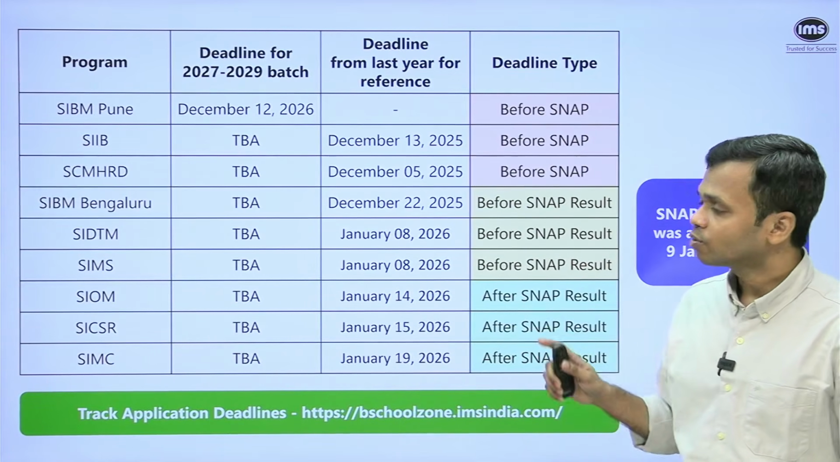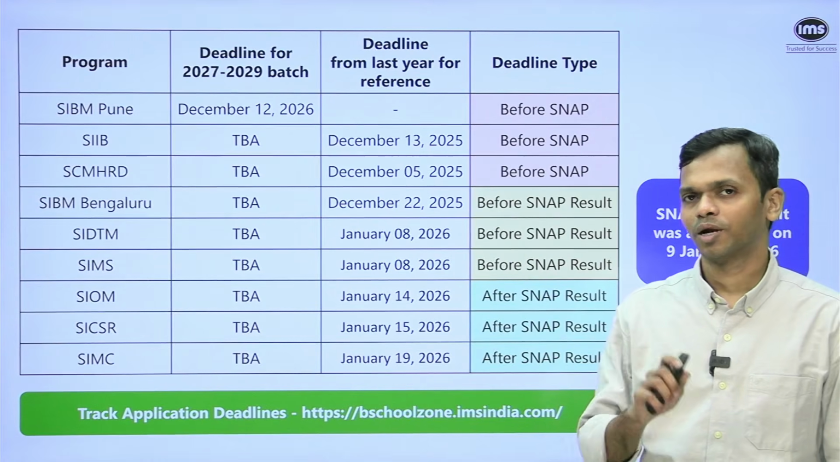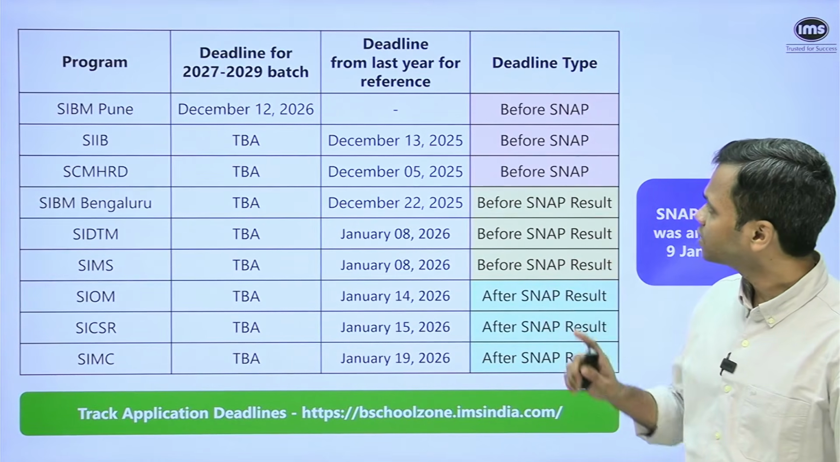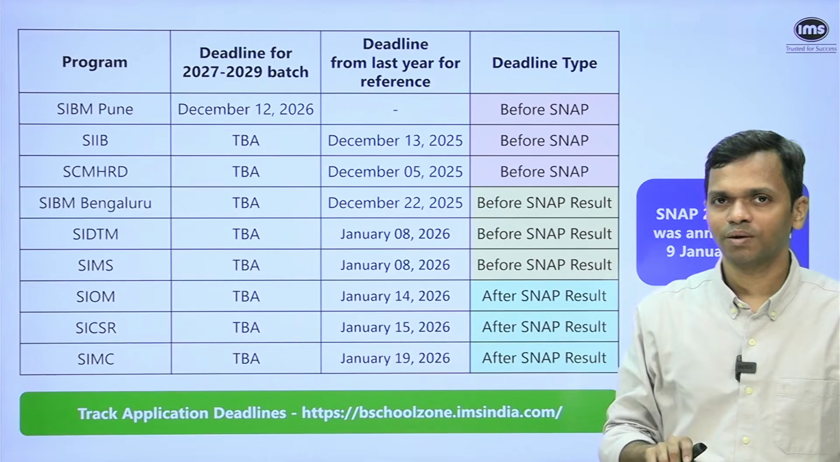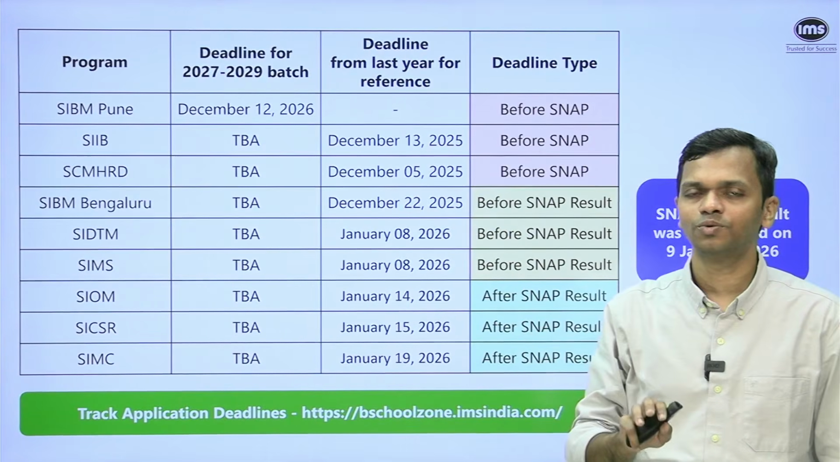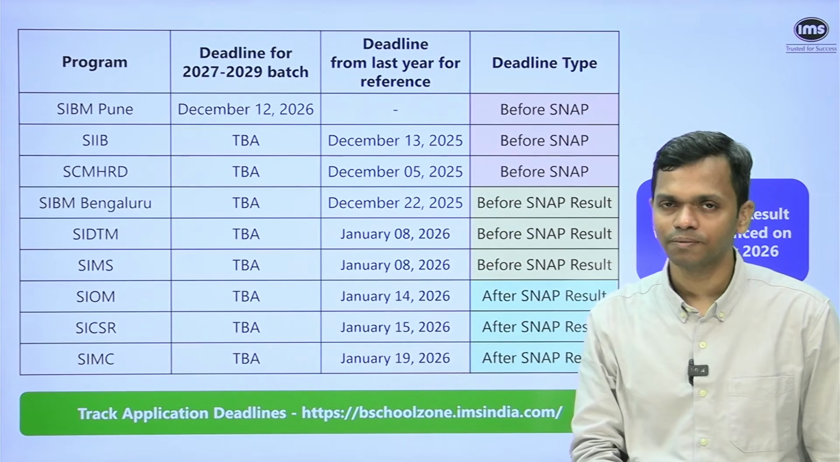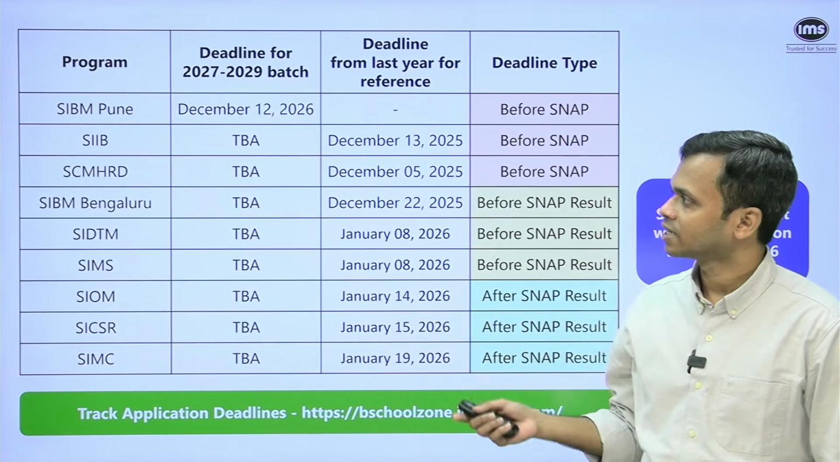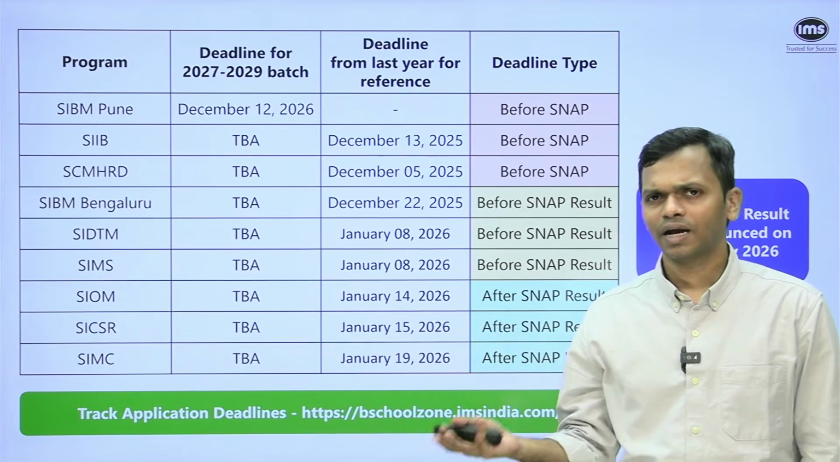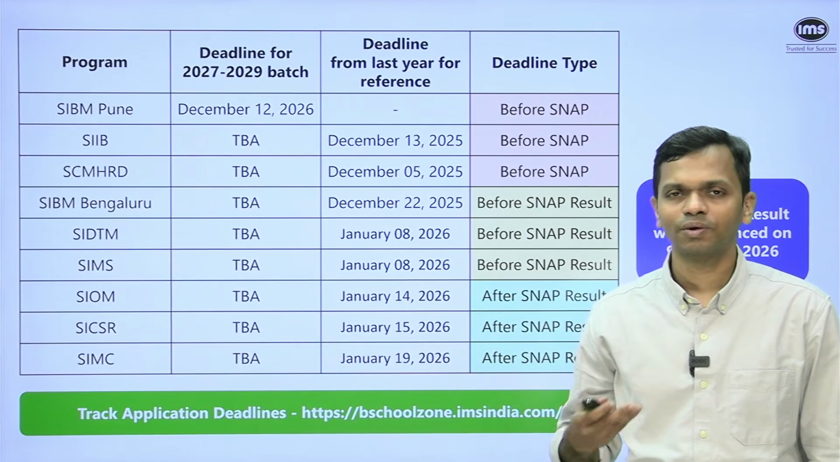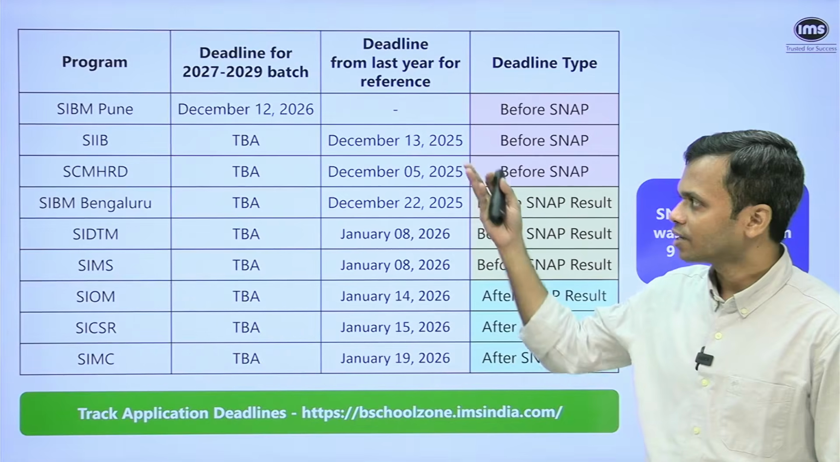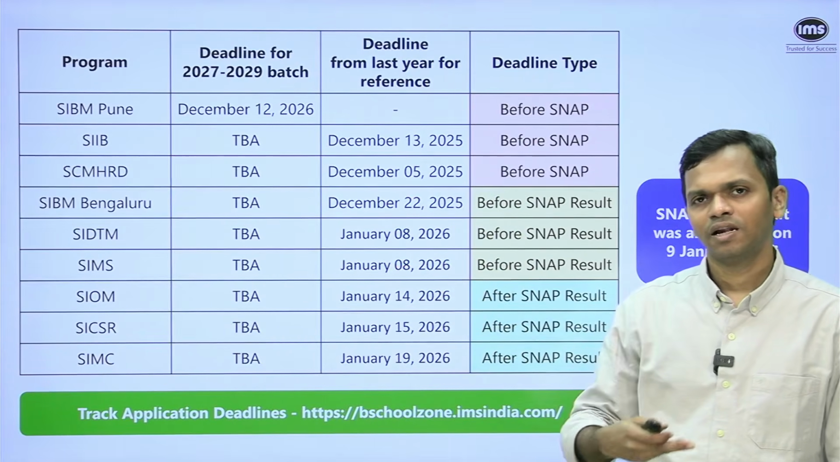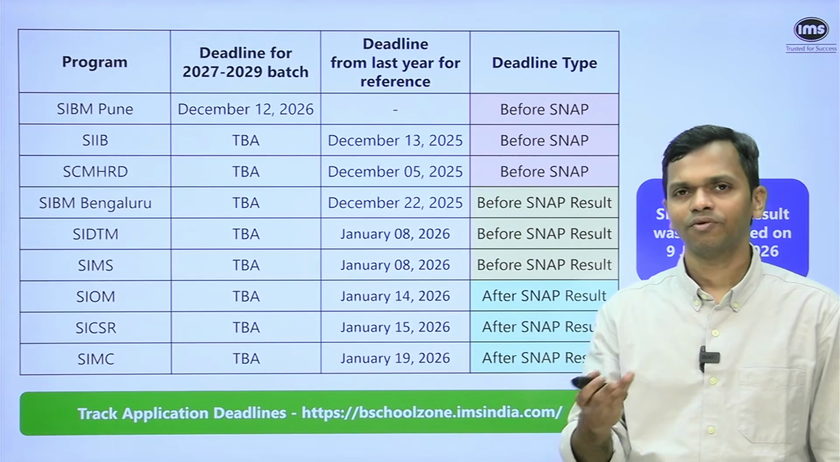So right now, you don't have to take a call that I have to apply to all the programs. But for institutes that close before SNAP, traditionally, these are the only three institutes that have closed before SNAP is conducted. And that is why those of you who are thinking of applying to SIBM Pune, SIIB and SMHRD can ideally even pay today. So if I'm registering for the form and I know that I'm going to try for these three colleges, let me pay and finish it off. I mean, why wait till December?